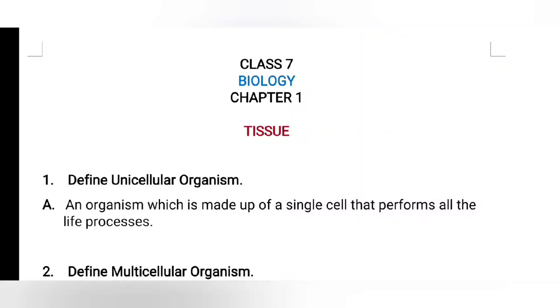Chapter 1, Tissue. First question, define unicellular organism. An organism which is made up of a single cell that performs all the life processes. In the case of unicellular organism, a single cell performs all sort of life functions.